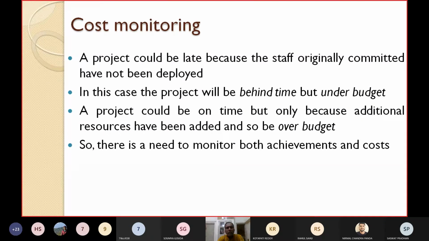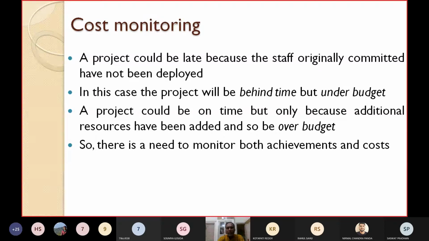You know that previously we discussed a project could be late because the staff originally committed have not been deployed. You have hired 10 people, but in between 3 have left. They have not joined, so obviously the project may get delayed. It will be behind schedule, but still under budget, because few people have left and the cost will not be more.